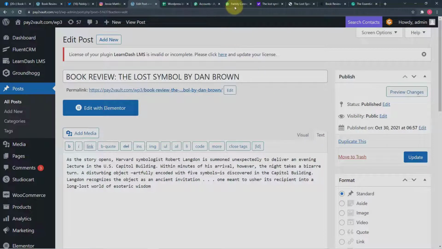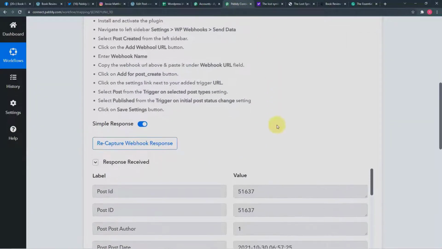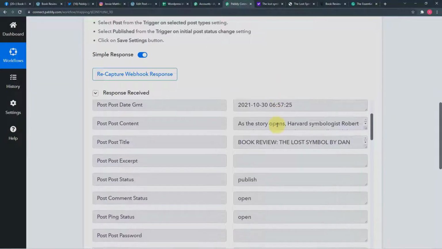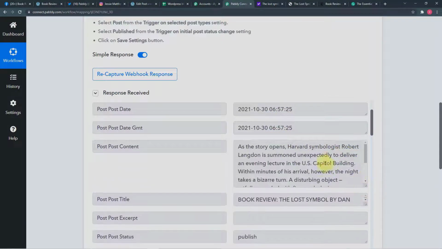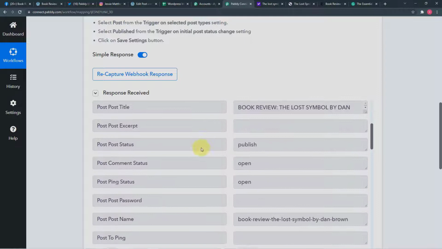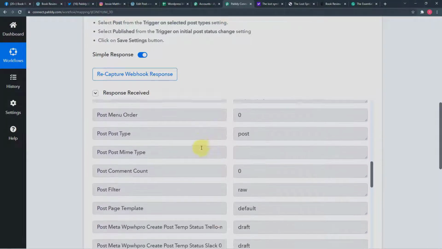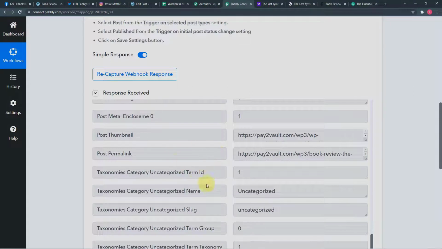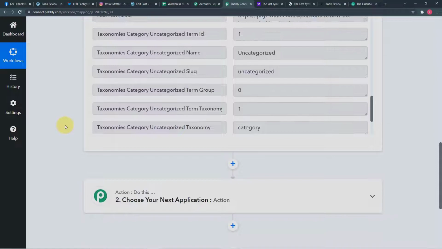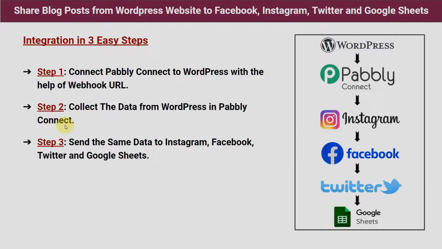Okay, now let's check in Pabbly Connect if it has captured the data. So you can see the data is captured here like this. Okay, so here is the blog's text and the title, and it has also generated some links, you will see. These are the links that we are going to use. So first step is completed, which is to connect our WordPress page and bring the data. Now it is time for the next step.